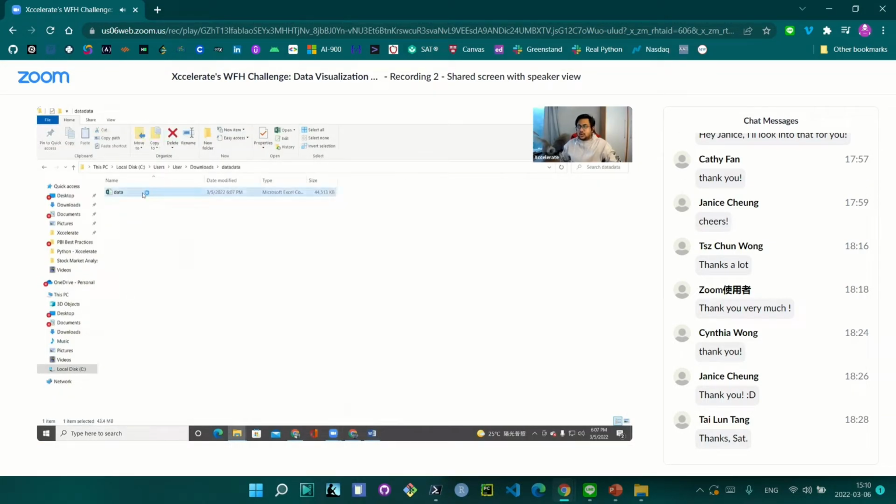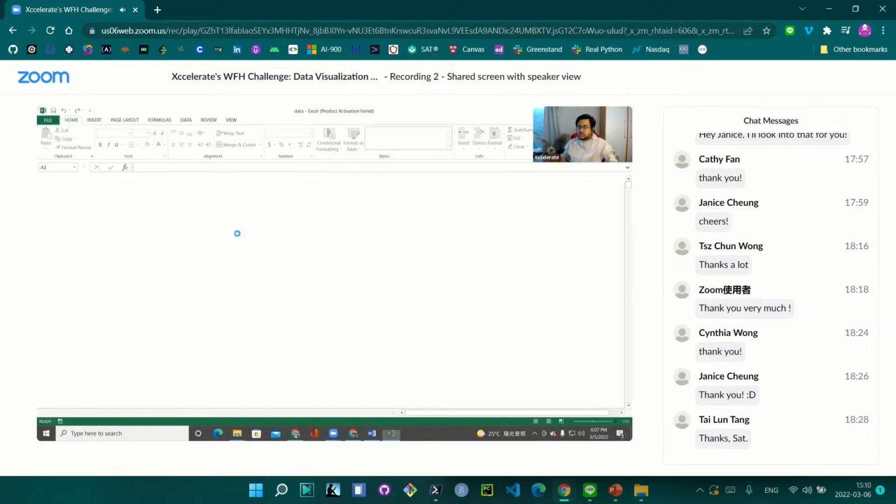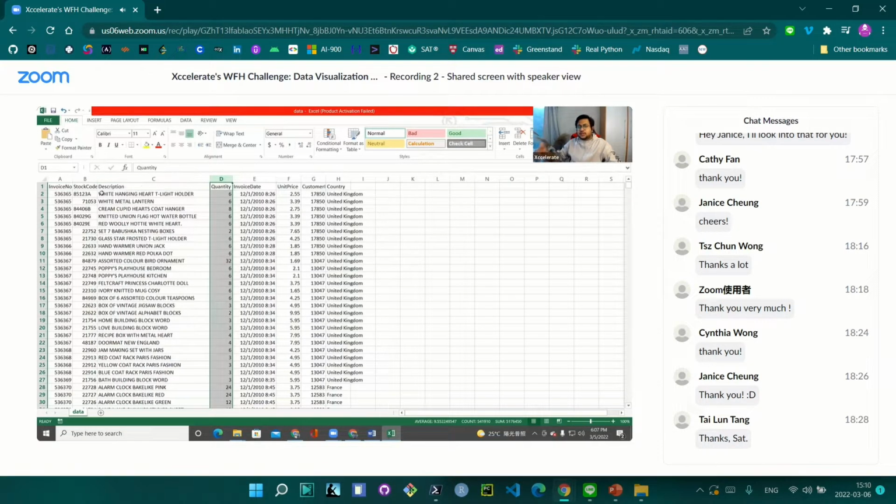So this is the data that we have just downloaded, and this is how the data looks. You just need to know the correct keywords to search for data. Once you have the data, you can quickly start analyzing it and working on the Tableau dashboard. This is what my expectations are.